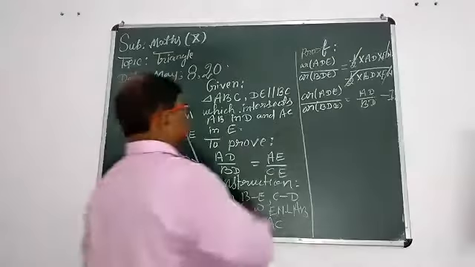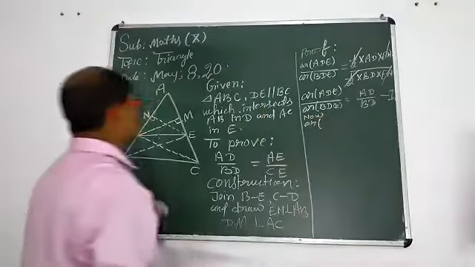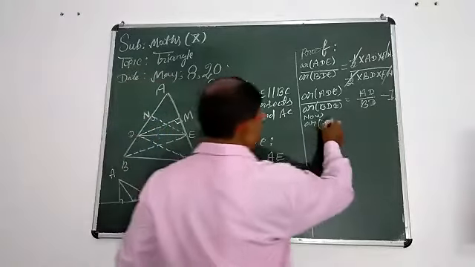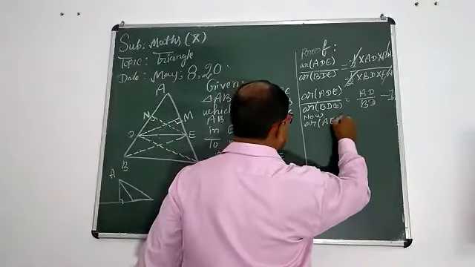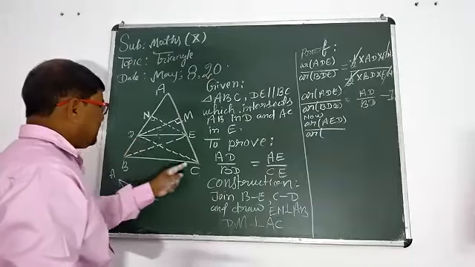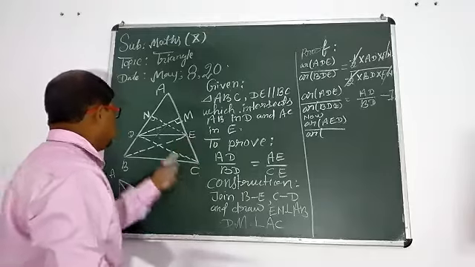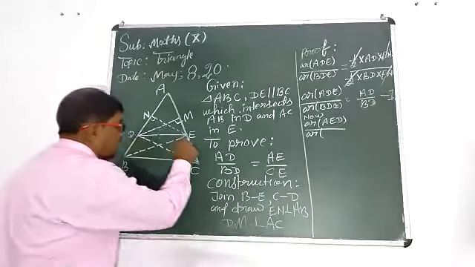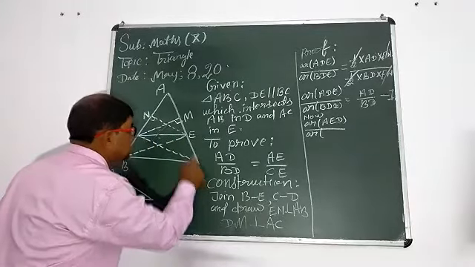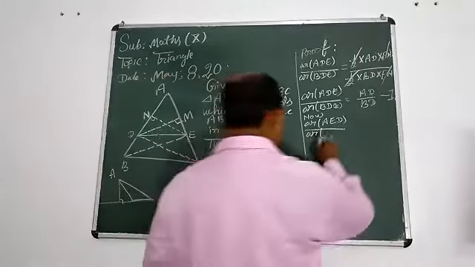Similarly, student, now check this third side AC. First triangle is AED. Area AED upon area CED. Check my finger. CED, or DEC, or ECD. CED.